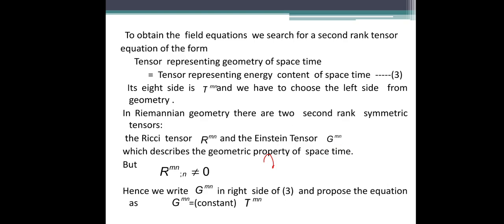But as we know, the divergence of the Ricci tensor is not equal to 0, so we cannot take it on the left hand side, because the divergence of T_mn equals 0. Hence we take G_mn, that is the Einstein tensor, and we propose the equation: G_mn equals a constant multiplied by T_mn.